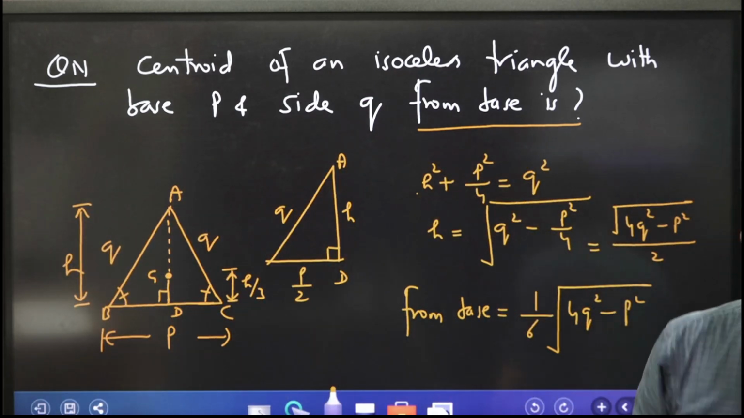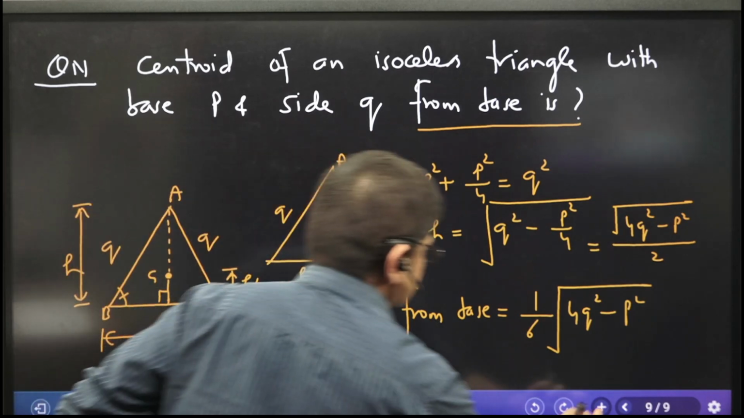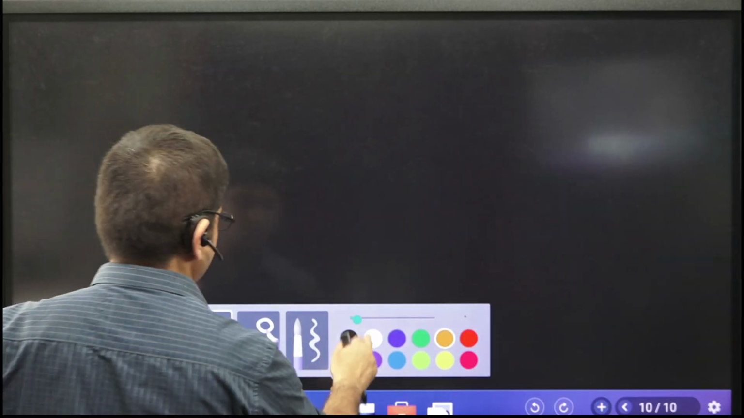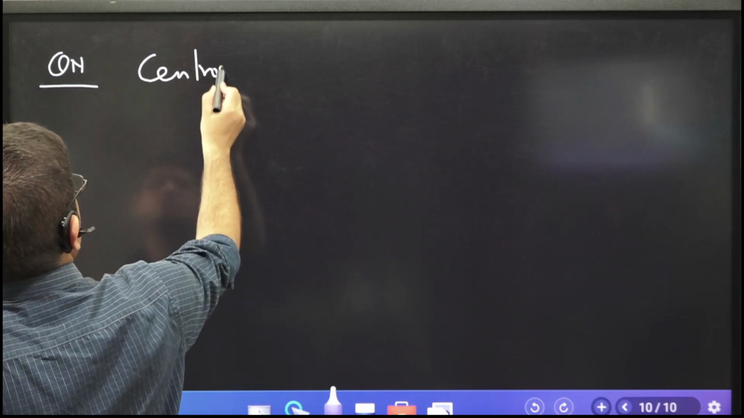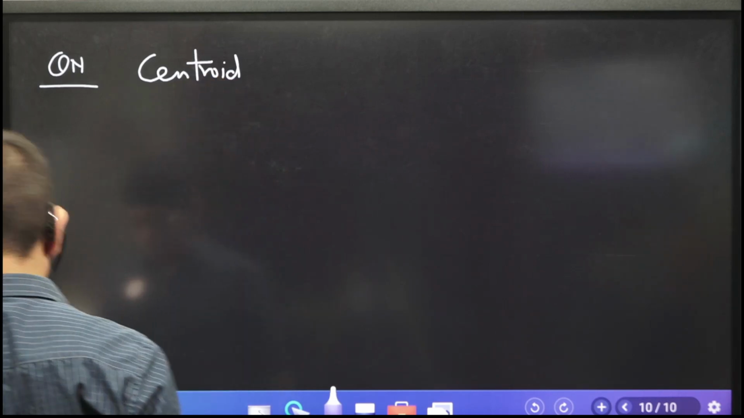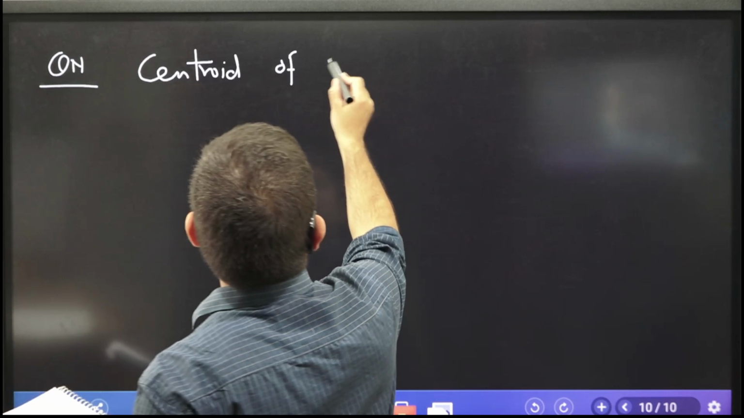That was the question. So typically you can expect these kinds of questions in the exam. Now let me go for the next question. Let me give you this question now, and I'm very sure you're going to answer this. Center of gravity, centroid. He used this term center of gravity also. Centroid of equilateral triangle.